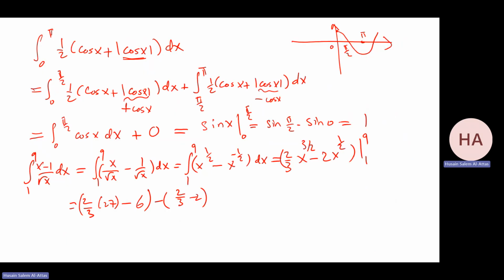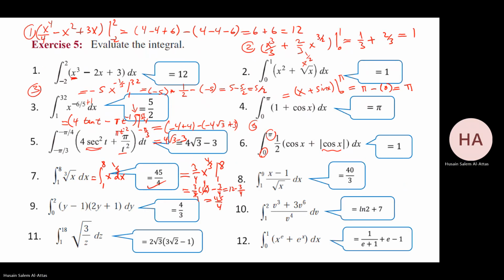Yeah, to be sure I did the right calculation, this is 54 over 3 minus 6 plus 2 over 3 plus 2. So it will be 52 over 3 minus 4, which is 52 minus 12. That will be 40 over 3, which is the same answer.